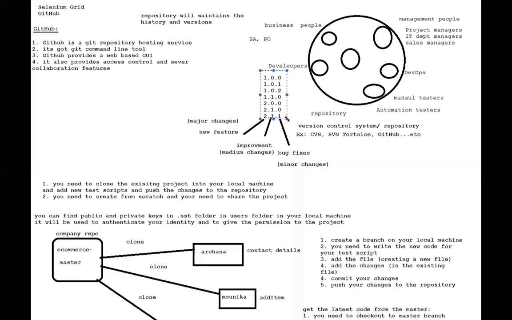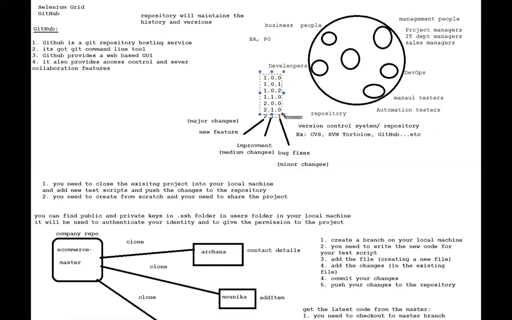you will be seeing the versions there, right? Whatever changes the developers made, accordingly the versions will be coming up. But in a version control system, the versions will be automatically generated, based on different software. Version control versions will be generated differently.